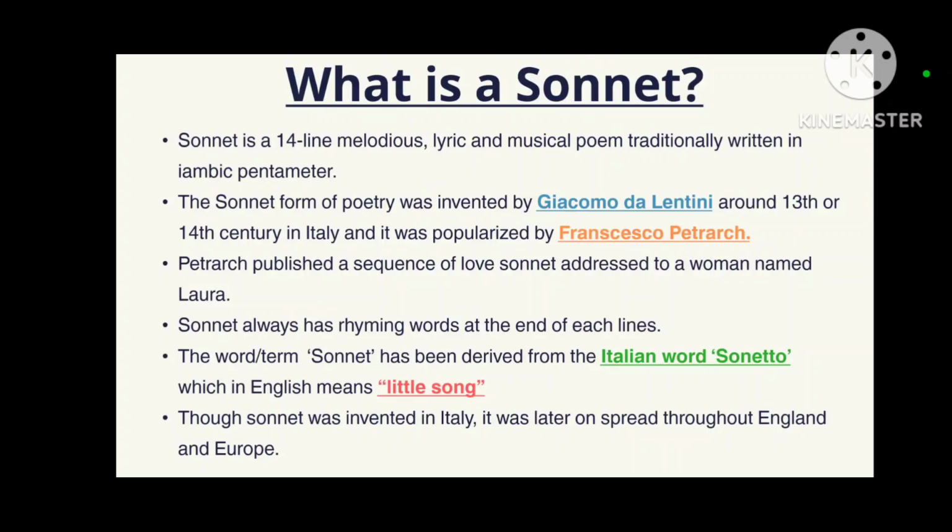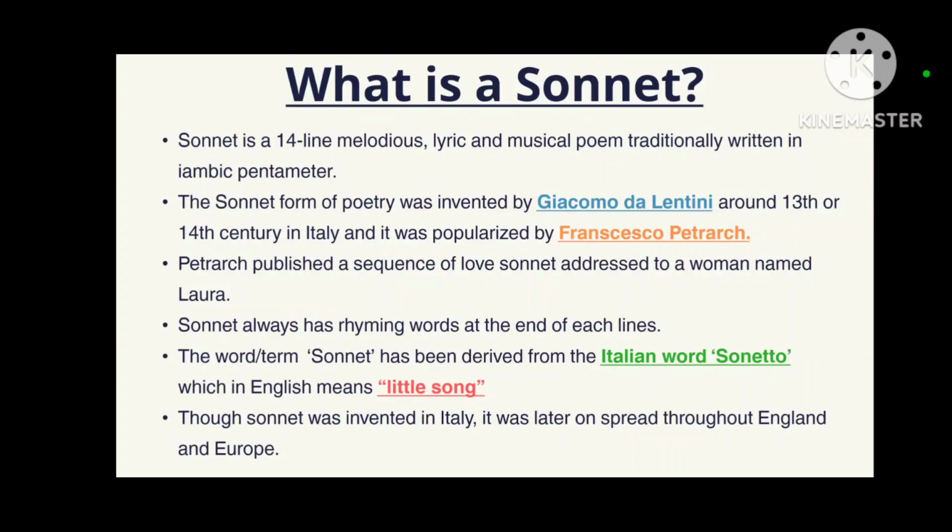So when we talk about what exactly a sonnet is, in simple lines, it is a melodious, lyrical, musical poem which has 14 lines, not less than 14 lines, not more than 14 lines, and it is always written in a definite structure, that is iambic pentameter.